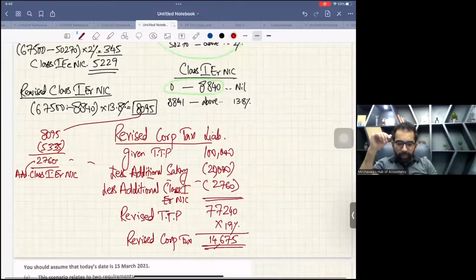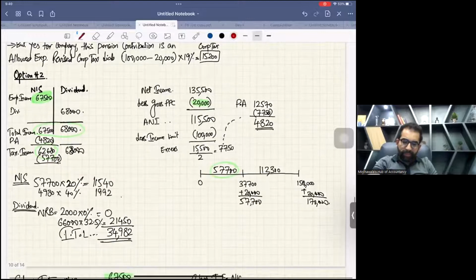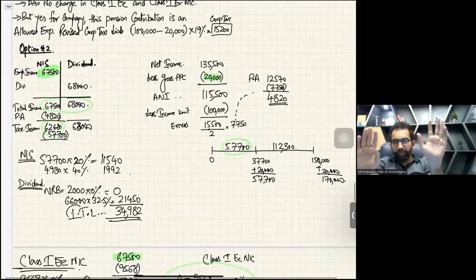Okay. So let me show you again all the workings. For this second part, these were the workings. Don't worry about it, we have time.